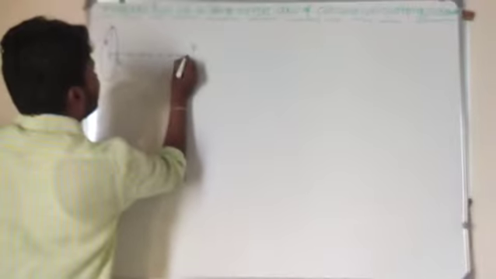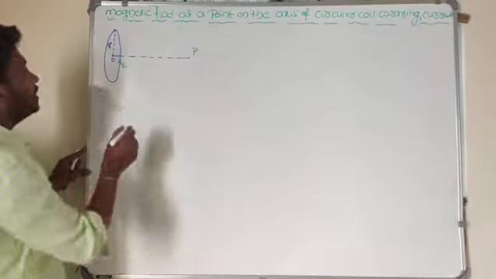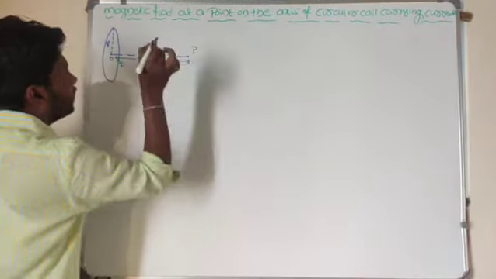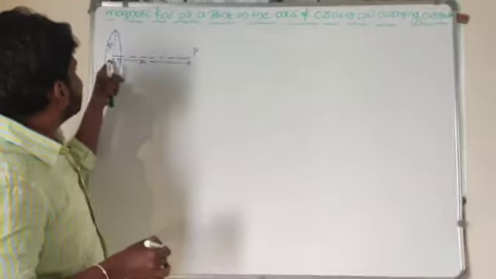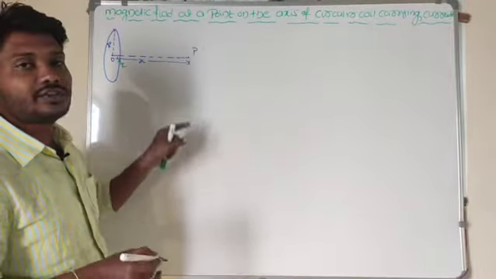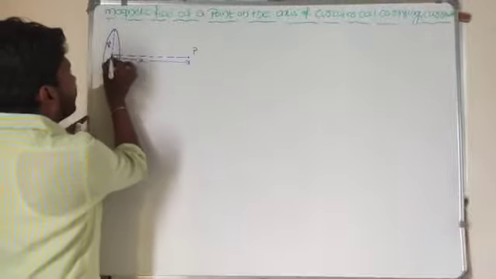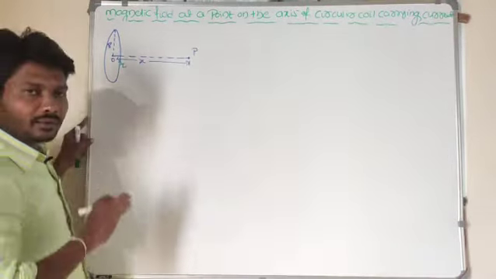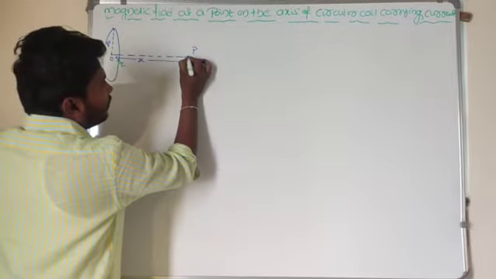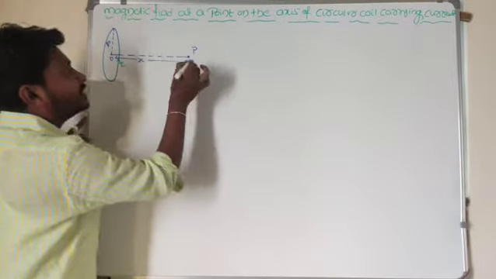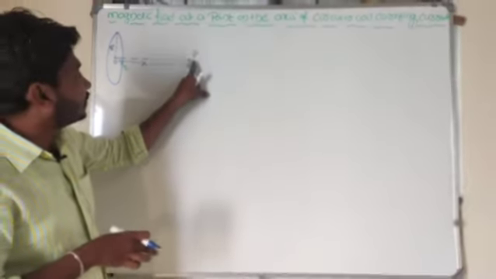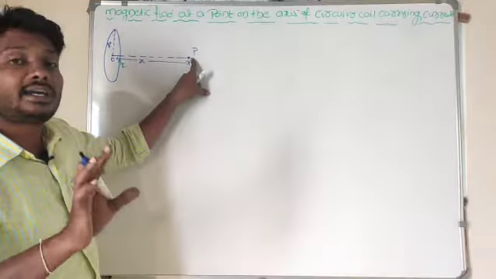Let P be a point of observation at a distance x from the center of the coil. What is the distance between the center of the coil and that point of observation? It is x. Now how to calculate the value of the magnetic field at this point? My intention is to find out the value of the magnetic field at this point.